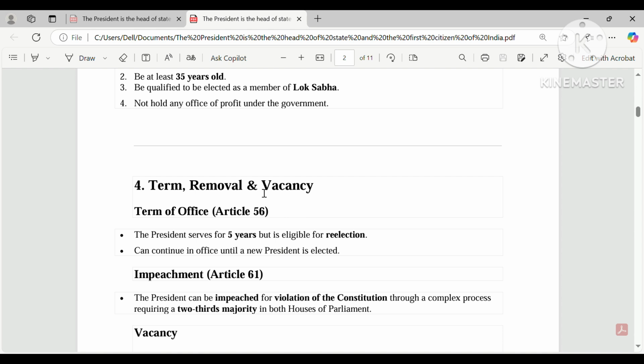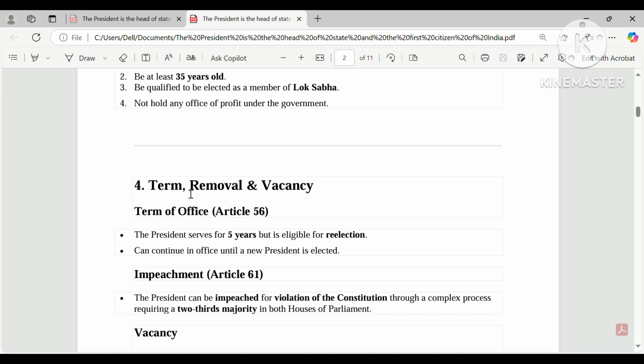Vacancy means that if, in the office of president, let's say the president dies or resigns, then what happens? If all these things happen and there is an empty office of president, so there is no president, then the election must be held within 6 months for the presidential post. You should know. Term and removal, the last word we discuss, removal.